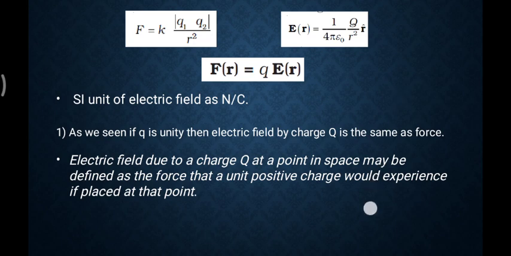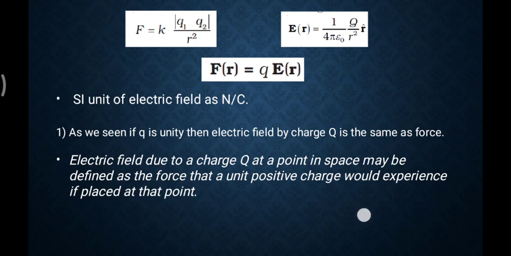Now we are trying to see the properties of the electric field for more understanding. First, as we have seen, if the Q is unity, then the electric field by the charge Q is the same as force. Suppose this Q is equal to 1 Coulomb, then whatever electric field it has, that much force it can produce on the other charge. This is a very good way to understand these things.